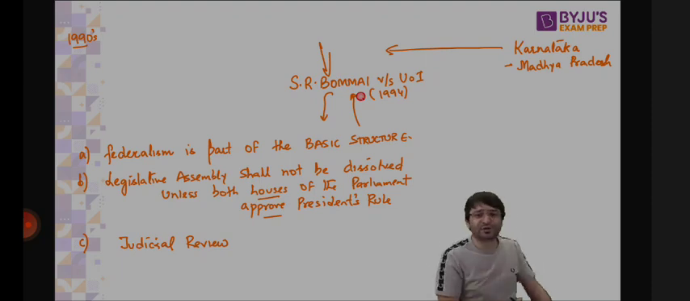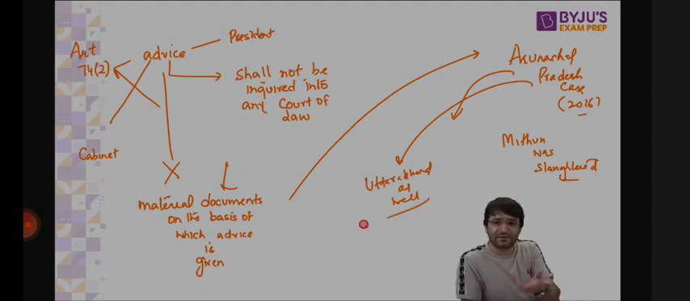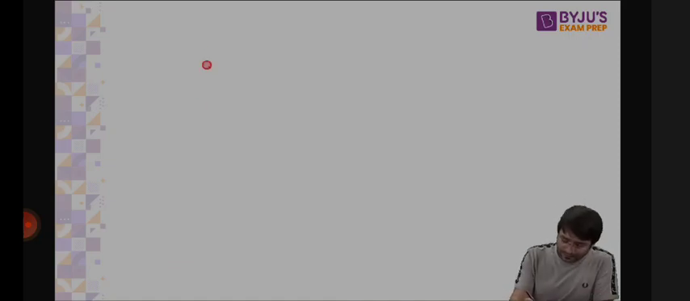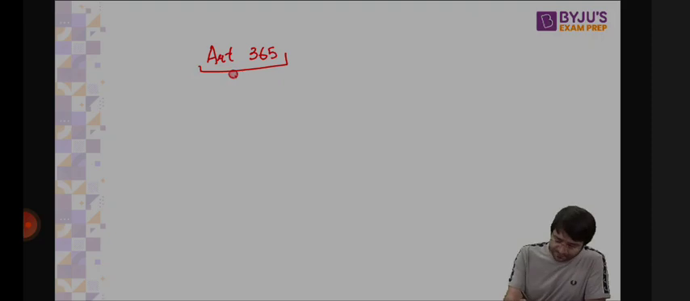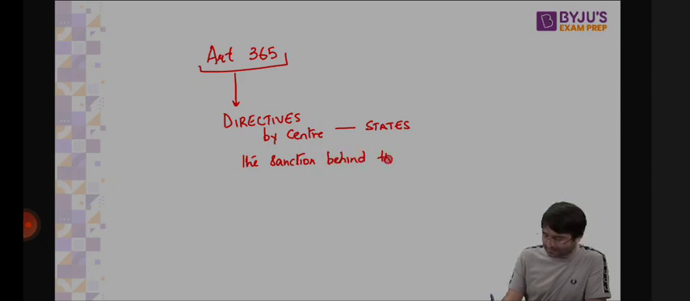The court came to the rescue in Arunachal Pradesh. The court came to the rescue in Uttarakhand as well, where the governments in both these states were restored because the court said Article 356 was misused. That is Article 356 of the Constitution. The court further said that there is something called Article 365 of the Constitution. What is Article 365? Under it, directives by the center are sent to the states. And the sanction behind these directives is coercive.